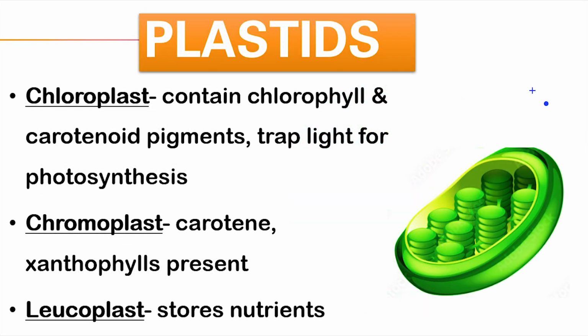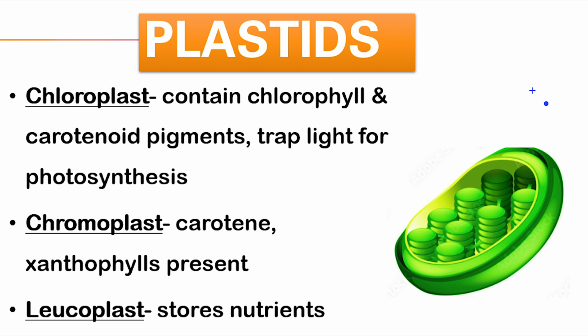The plastids are double membrane bound organelles. It is found in all the plant cells and euglenoids. Plastids contain pigments. Based on the type of pigments, the plastids are divided into three types: chloroplast, chromoplast and the leucoplast. Chloroplast contain chlorophyll and carotenoid pigments. These pigments help in trapping the light energy for photosynthesis.